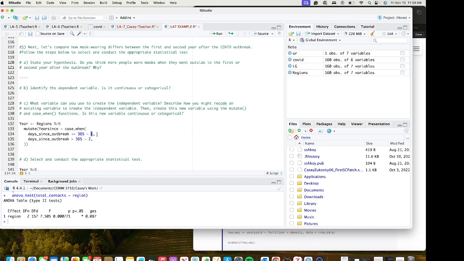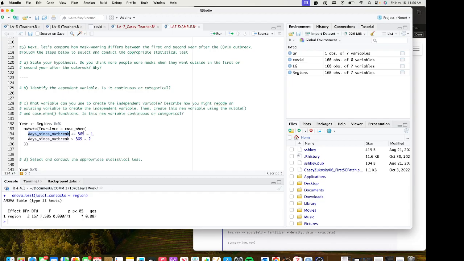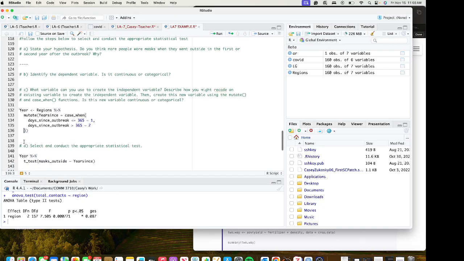I assign that to 1, and then comma, for my second case, days since outbreak is greater than 365, and I assign that to 2. Make sure everything is spelled correctly. The cases are spelled how they are here. And then you are closing your function, using a little squiggly line here. And yeah, that should help you.